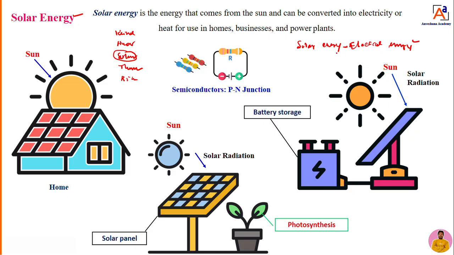They came to know that there are some different types of materials. With the help of those materials we can convert photon energy into electrical energy. Then they investigated some materials. Those materials are called semiconductor materials. Mainly in those semiconductor materials, p type materials and n type materials play a very important role in converting solar energy into electrical energy.